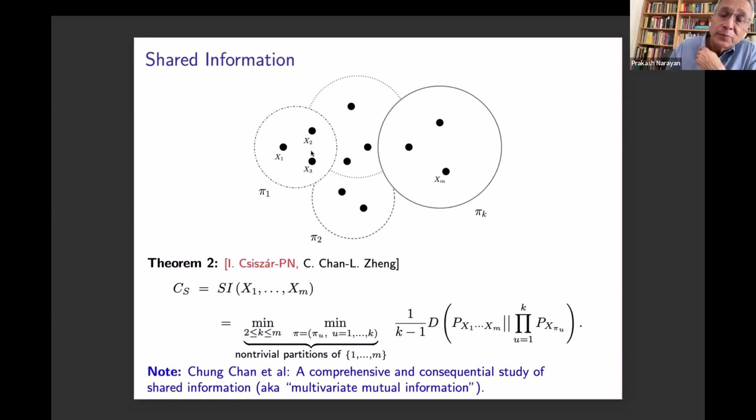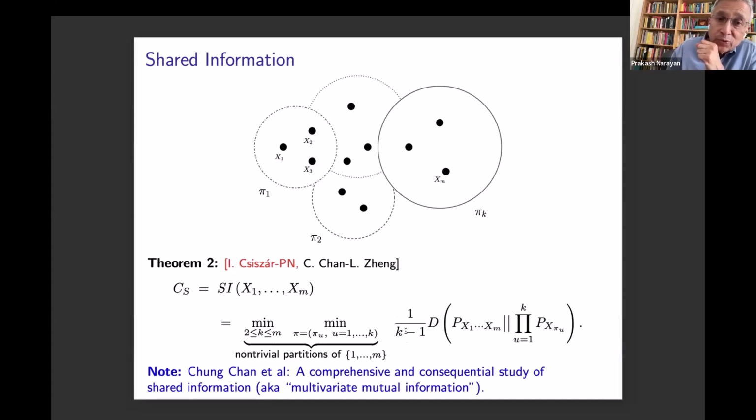In each of the atoms of the partition, all the random variables that fall in an atom are clustered together, they're coalesced together. So in this picture, the terminals 1 through m are partitioned into k atoms. Then we look at the divergence between the joint distribution of x1 through xm and the product of the team marginals, when in each team or each atom, all the random variables are clustered.